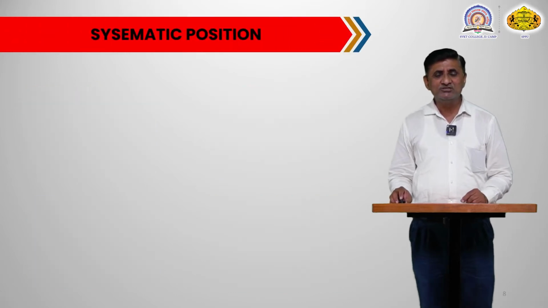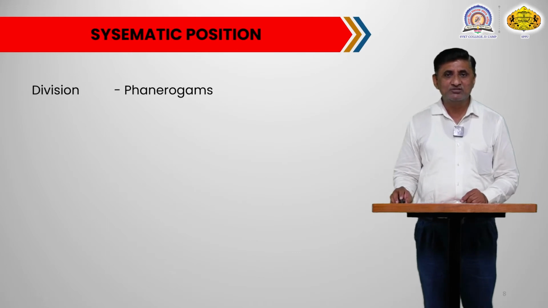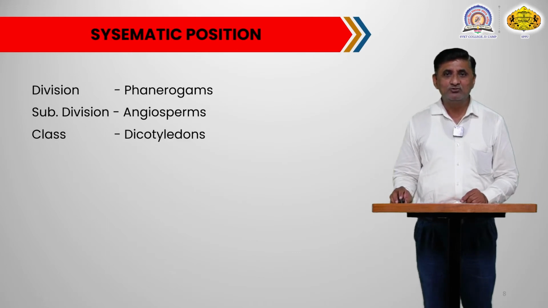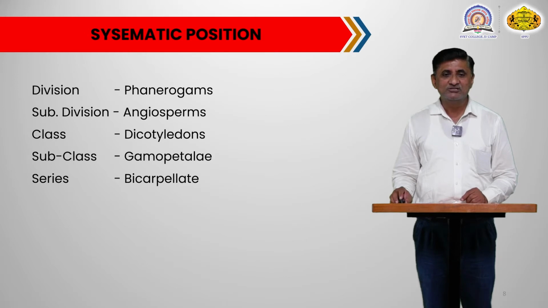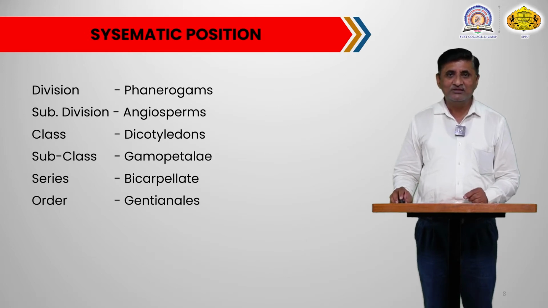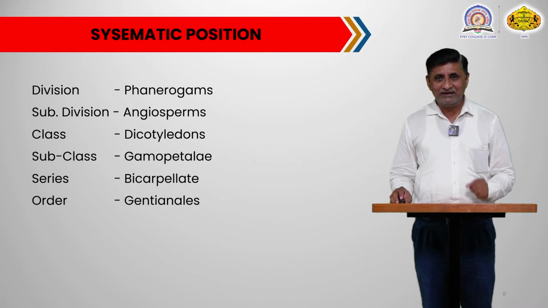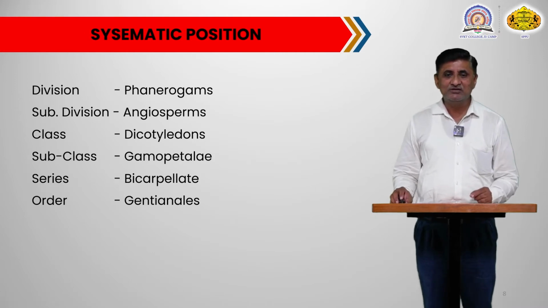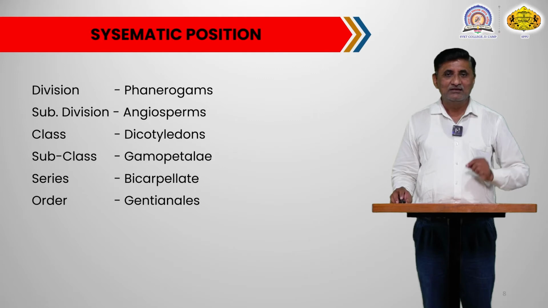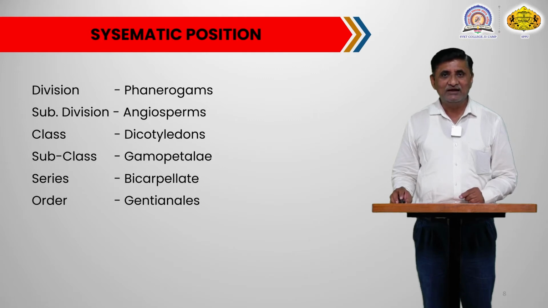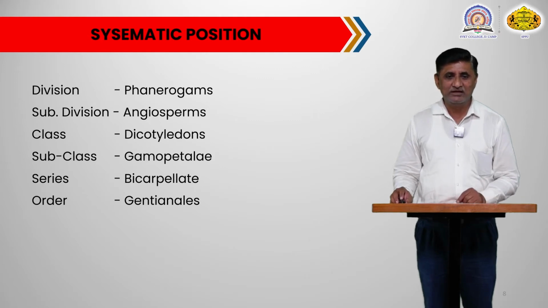Now we will see the systematic position of this family according to the Bentham and Hooker system of plant classification. Bentham and Hooker categorize this family in the division Phanerogams, because the plants are seed bearing, and that's why they come under the Phanerogams.